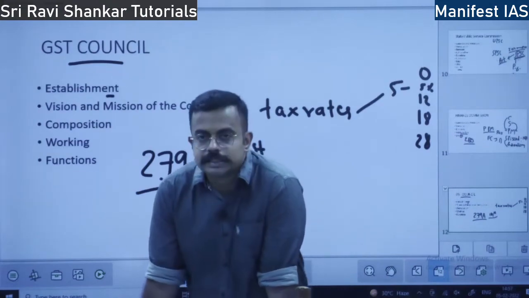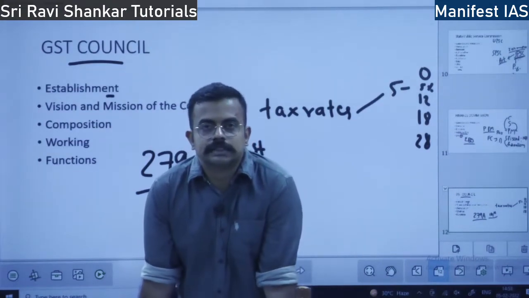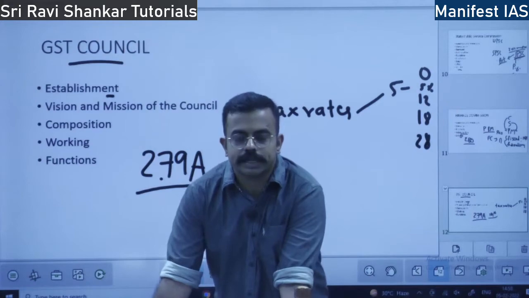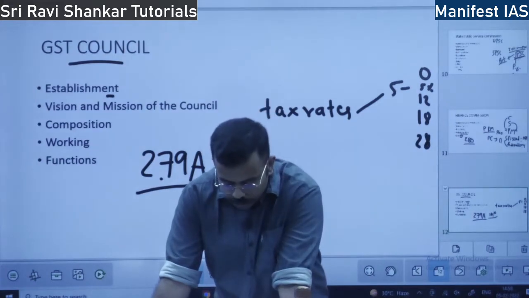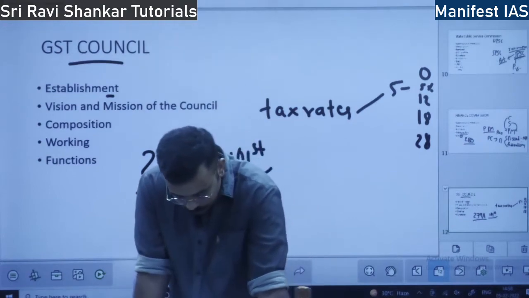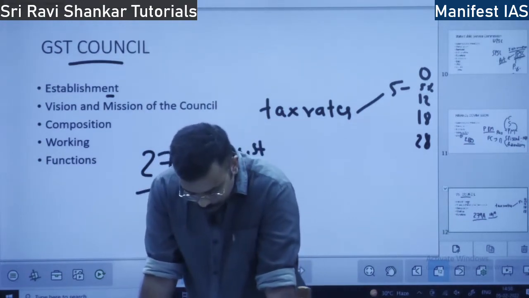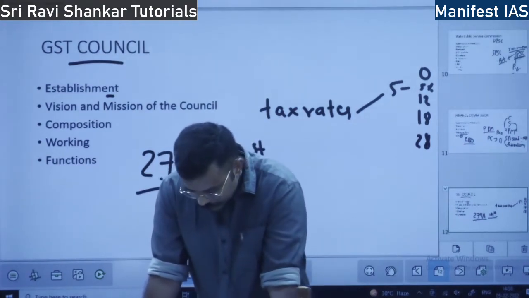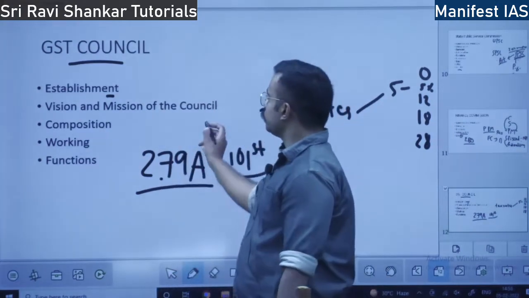So under this article, what does it say? It says the President can constitute a GST Council. Who constitutes the GST Council? It is the President who constitutes the GST Council. So next is, what is the vision and mission of the council?